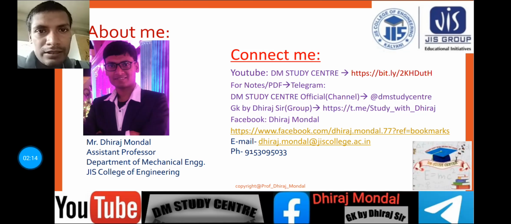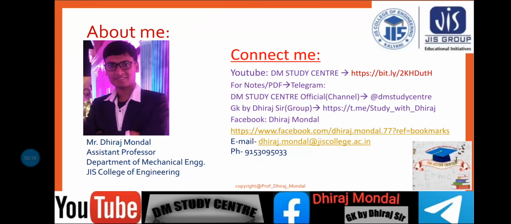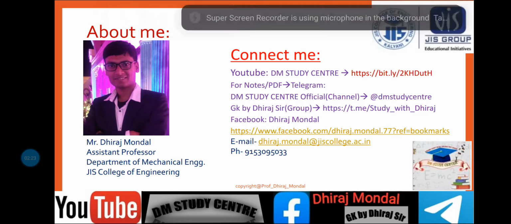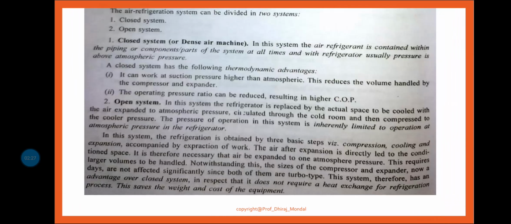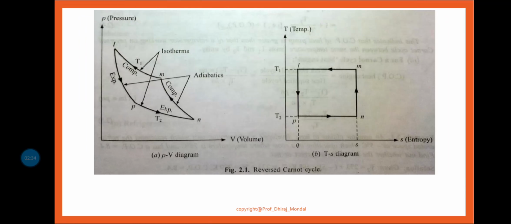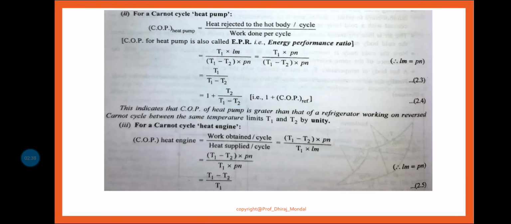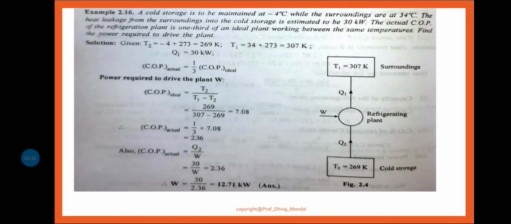So let us start. You know that in the last few classes, we have been discussing the aircraft refrigeration system. We covered the air refrigeration system introduction, the air refrigeration system working on the reverse Carnot cycle, then how to calculate the COP of the heat pump, and some numericals were discussed.